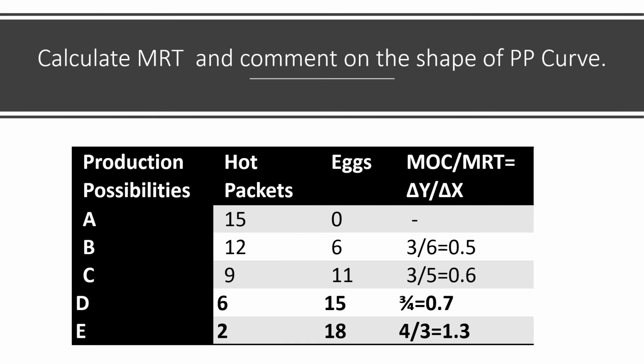So what do we learn today? We learned about opportunity cost, marginal opportunity cost, and the role of marginal opportunity cost for the shape of the production possibility curve. And there are three shapes of production possibility curves depending on the nature of opportunity cost, that is concave, convex and downward sloping straight line.